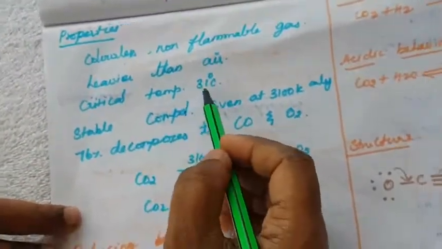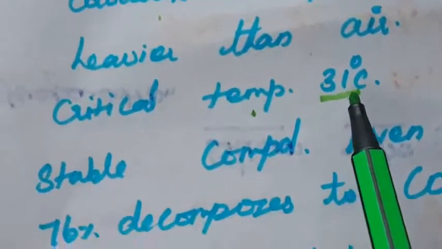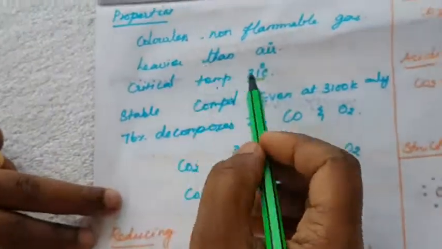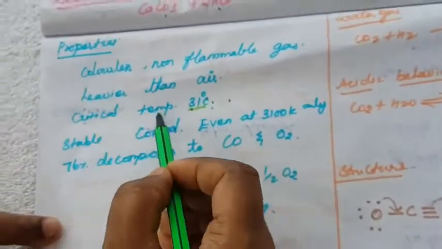Its critical temperature is 31 degrees Celsius. What is meant by critical temperature? The gas will be liquefied at this temperature. So at 31 degrees Celsius, carbon dioxide can be liquefied. That is the critical temperature.